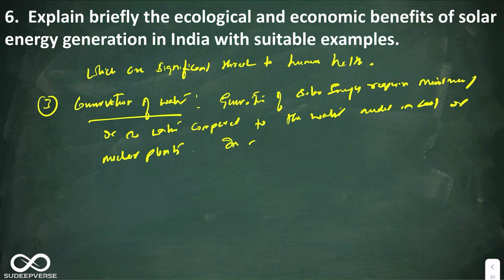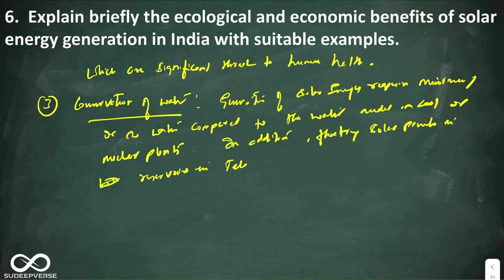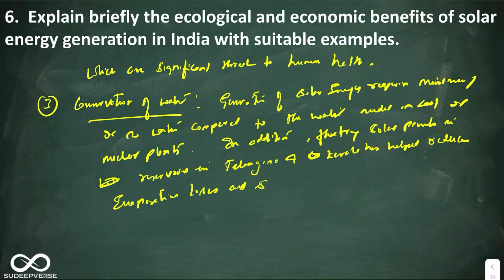In addition, floating solar panels in reservoirs in Telangana and Kerala have helped reduce evaporation losses and save water.